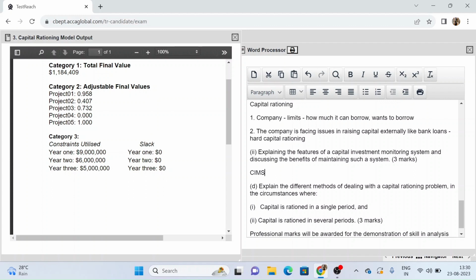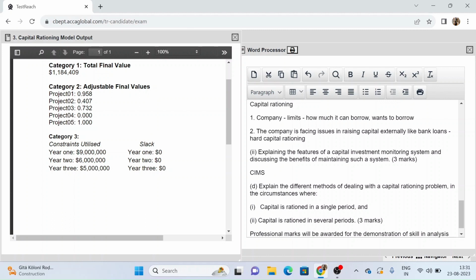So this system basically monitors how an investment project is progressing once it has been implemented. So whatever you had planned and whatever you had budgeted, this system will measure whether or not you are going according to how much you have planned. Now it also sets up contingency plans for dealing with the risks that are identified by this system.